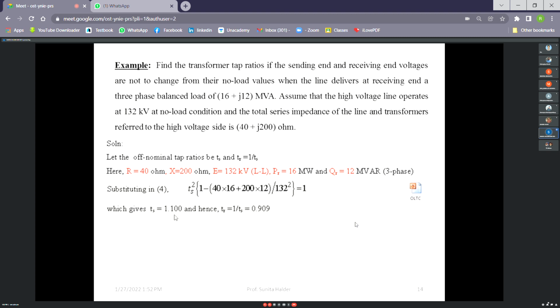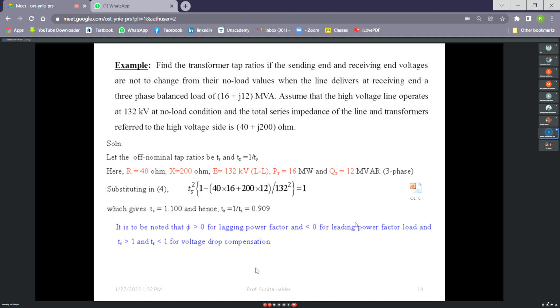We shall get T is 1.1, and it is 19.909. So it is a theoretical question. TS 1.1 means it will be at the 10% tap, 110% tap ratio. TR will be at the 90.9% tap ratio. But 90.9 may not be available, so it may be required to adjust at 91% or 90% or 95%, depending on the taps available for that particular transformer.